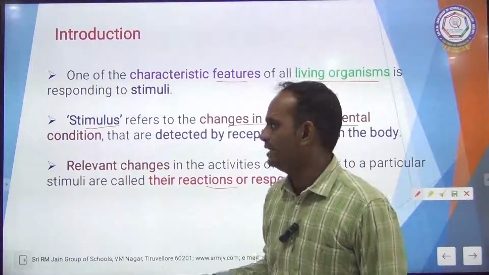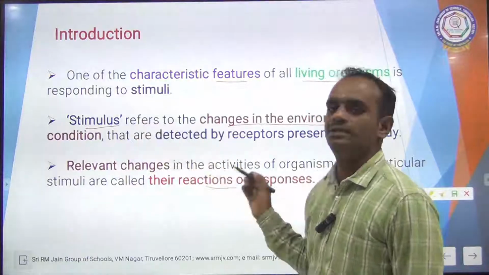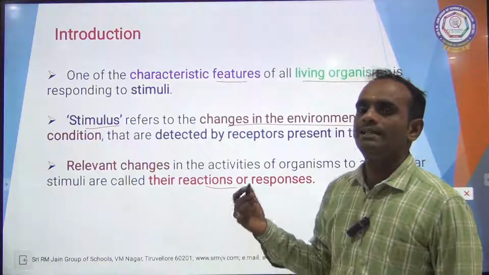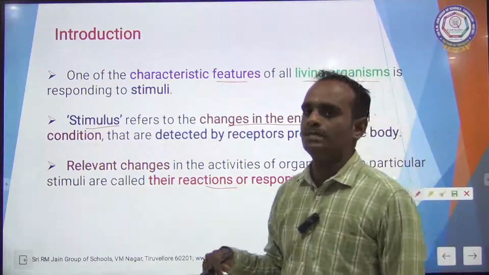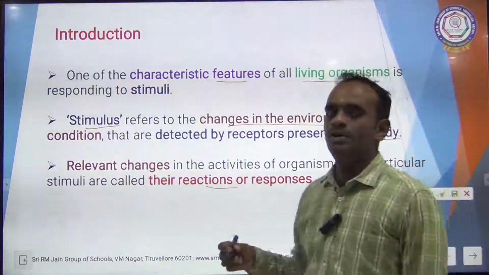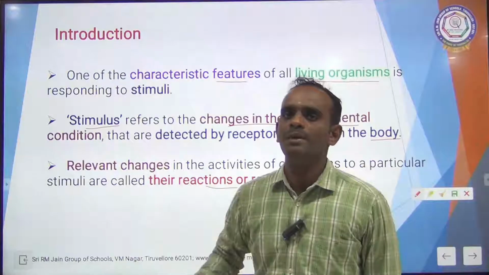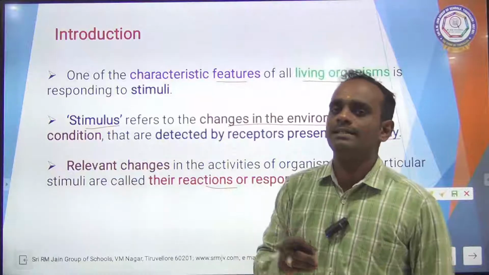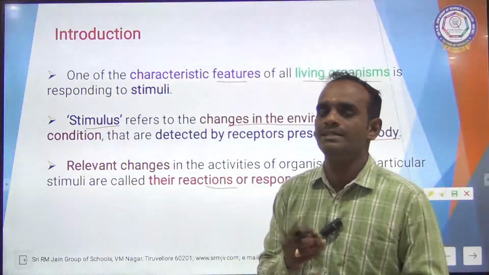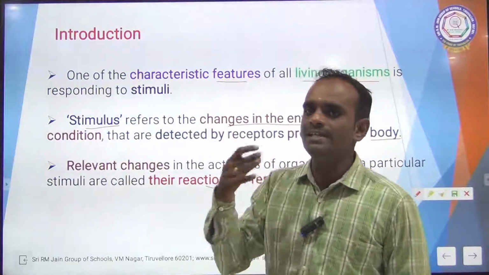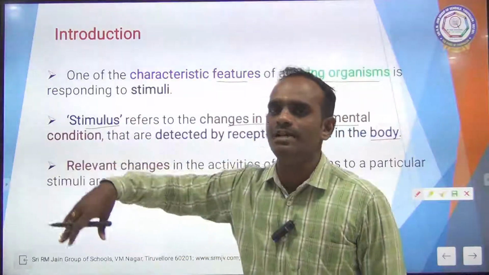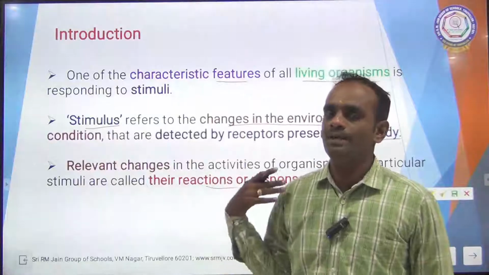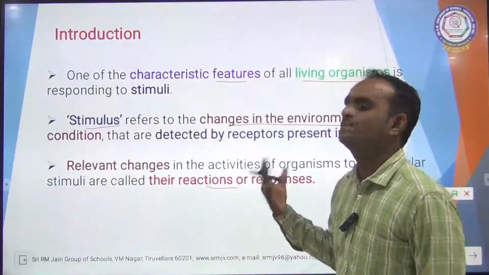Once again I am repeating, stimulus refers to the changes in the environmental condition that are detected by receptors present in your body. Our body is made up of so many organs, including the sense organs. All organs have receptors, especially the skin and the muscles. If any change takes place around you, around me, our body will respond.